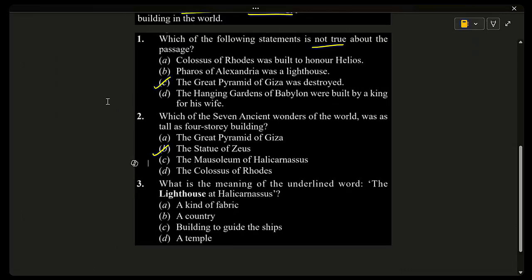Third one, what is the meaning of the underlined word lighthouse? A kind of fabric, a building to guide ships, or a temple. A lighthouse is a tall building near the sea that has a strong light, helps ships find their way safely, especially at night. The passage says the Pharos of Alexandria was a lighthouse, which confirms the meaning. That is the option: a building to guide ships. Next question.